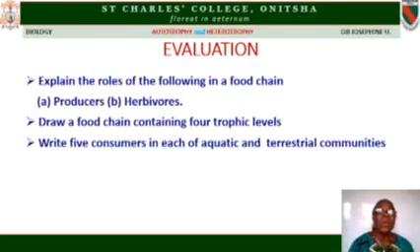So, having learned this, we expect you to answer the following questions. Explain the role of the following in a food chain: the role of producers, the role of herbivores. Another, draw a food chain containing 4 trophic levels. Another one, write 5 consumers in each of these: aquatic communities and terrestrial communities.